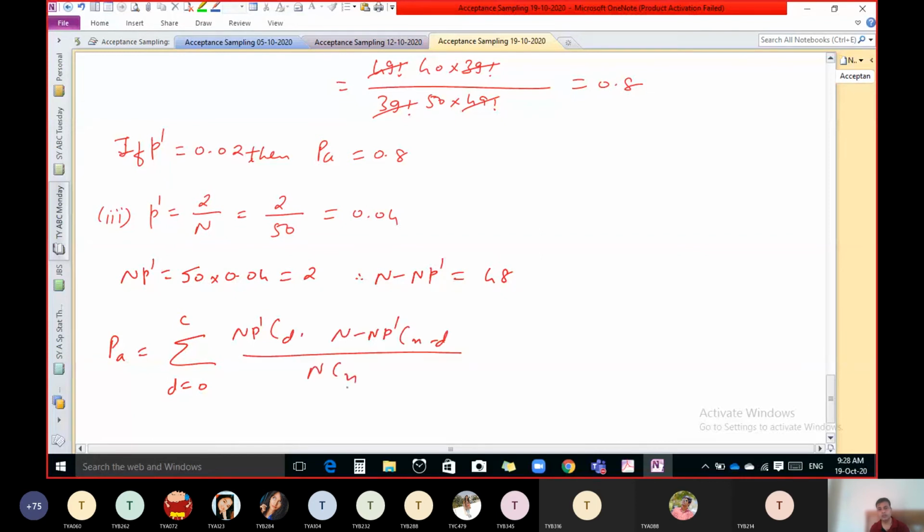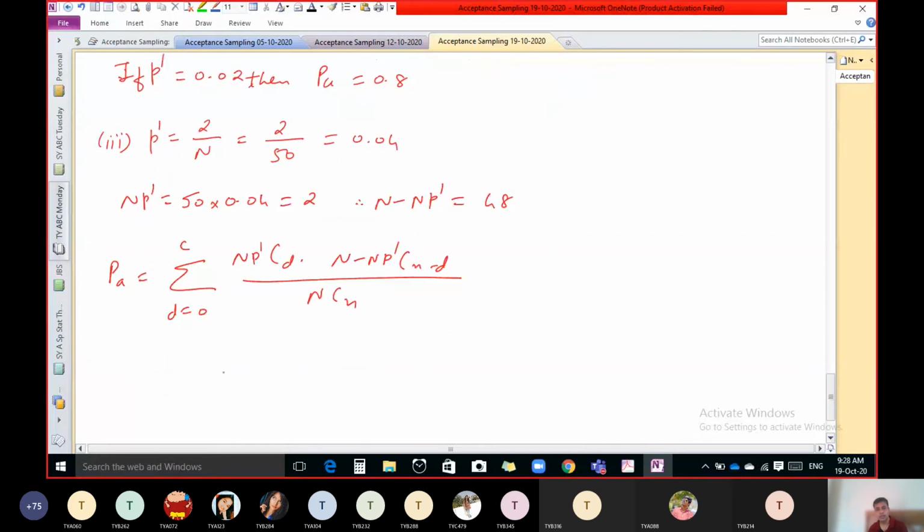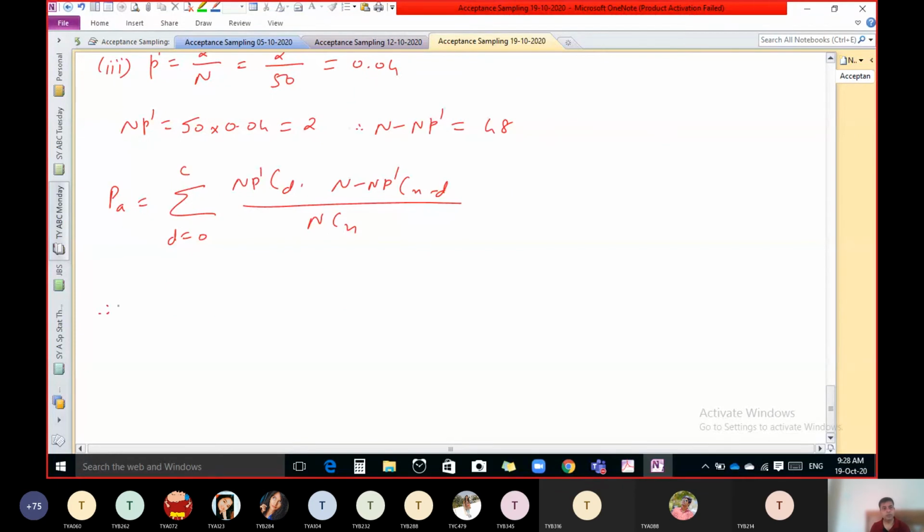Put all values. Therefore, P of A equals sigma D equal to 0 to 0, NP dash is 2, 2C D, 48C 10 minus D upon 50C 10. Put D equal to 0. So we get 2C0, 48C10 upon 50C10.